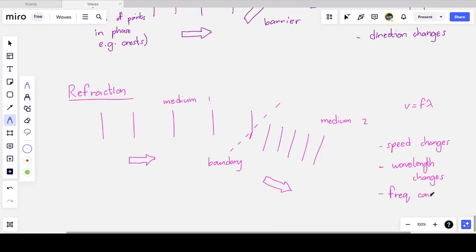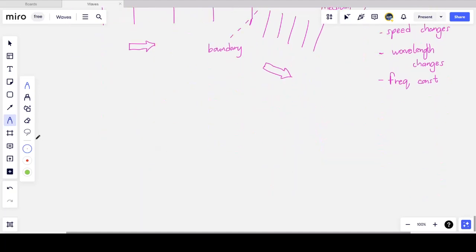The number of waves that I see passing a given point per second must remain constant. That can only change when the source of the wave creates disturbances at a different rate. And so that's the wave property of refraction.